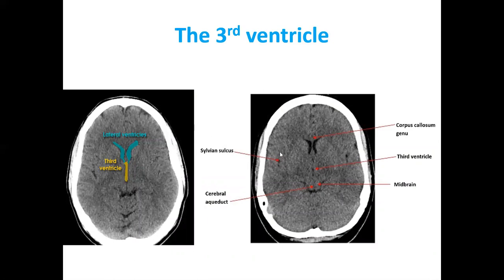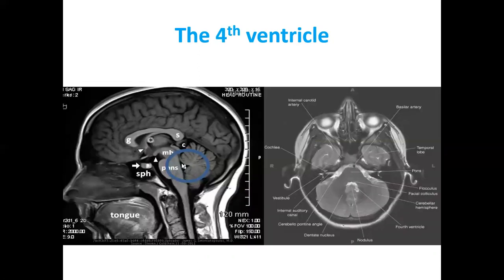This is the Sylvian fissure. Inside the midbrain, you can find the cerebral aqueduct. This is the fourth ventricle. This is the midbrain, pons, and medulla. Behind the pons, this is the fourth ventricle. The fourth ventricle resides behind the pons.